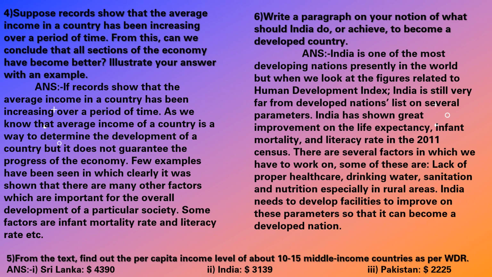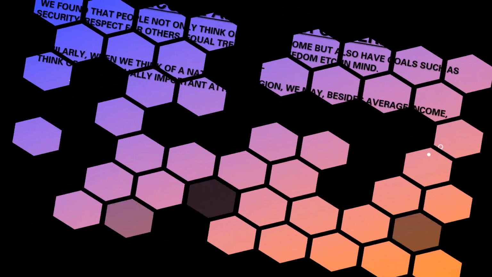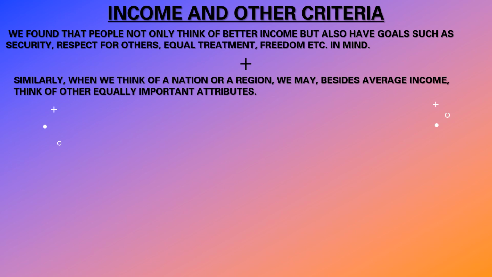And here is also the next answer. Next topic is about income and other criteria. Again, looking, we found that people not only think of better income but also have different goals such as security, respect for others, equal treatment, freedom, etc. in their mind.